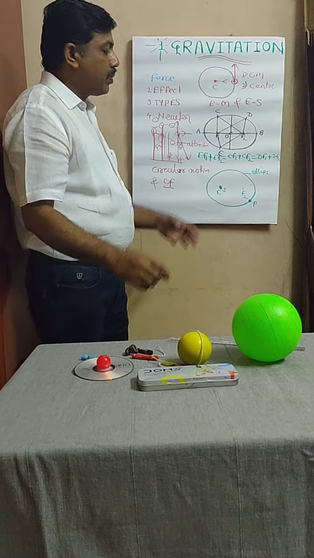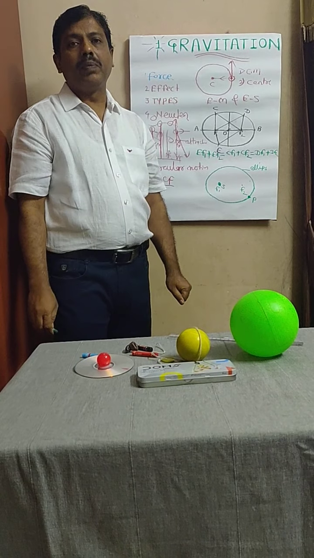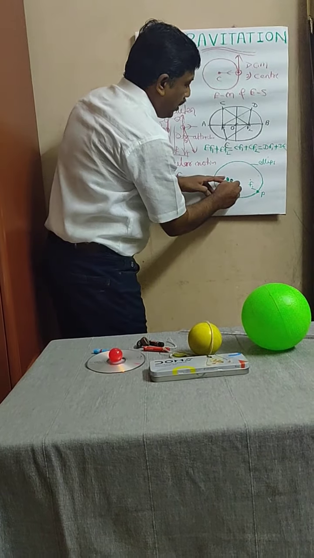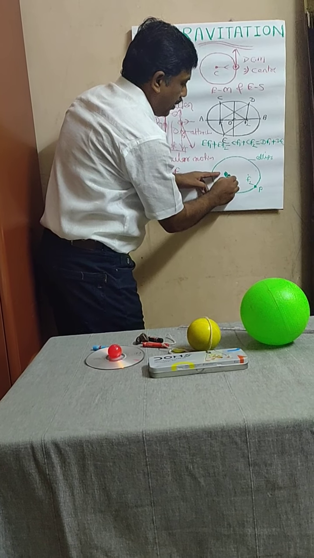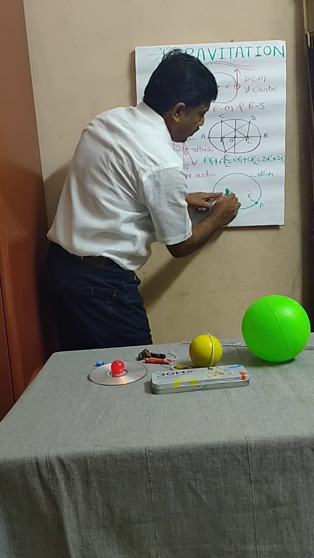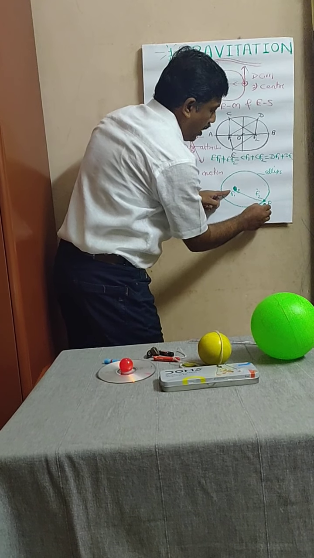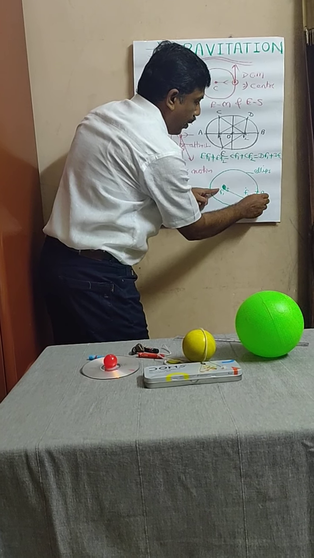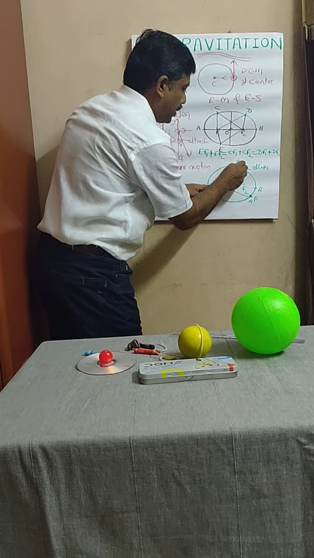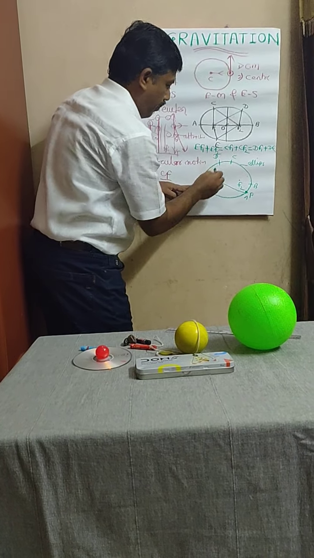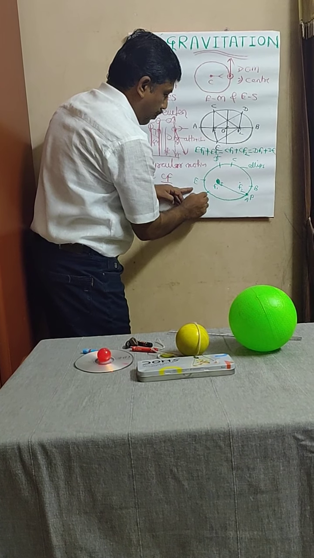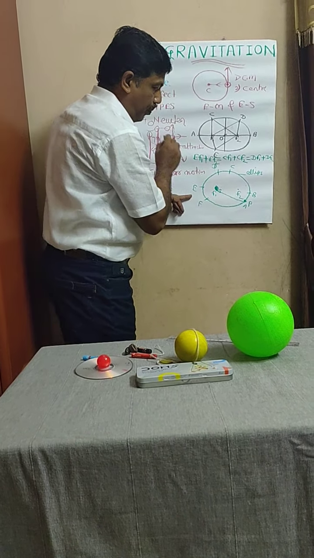Now we will look forward to understand the second law of planetary motion. To understand this, you have to join lines from the Sun to the planet. This is your Sun. I am just taking here point A, here point B, here point C, here point D, here point E, here point F. I am joining all these lines.